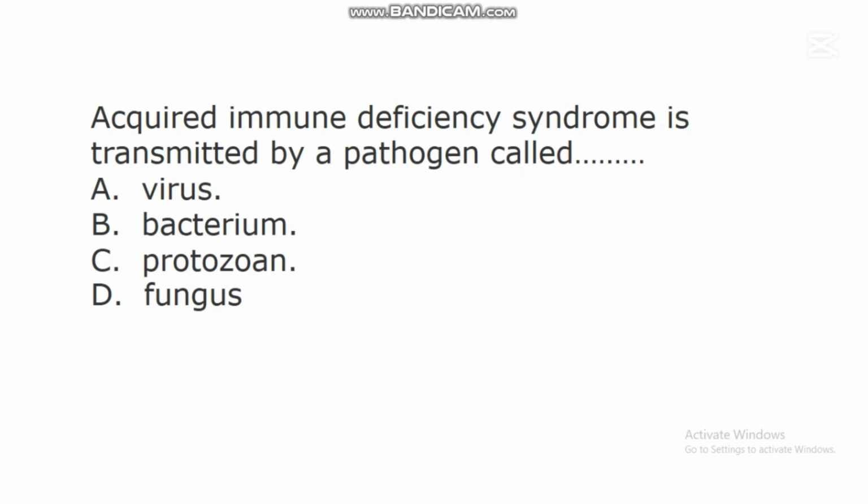In this question, the correct answer is A. Virus. This disease, known as acquired immune deficiency syndrome, is transmitted by a pathogen called virus. So it's one of the viral problems in the body system of human beings.